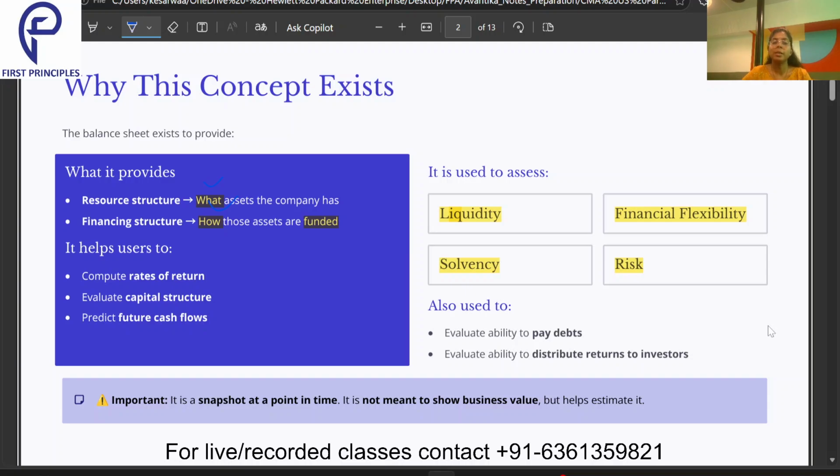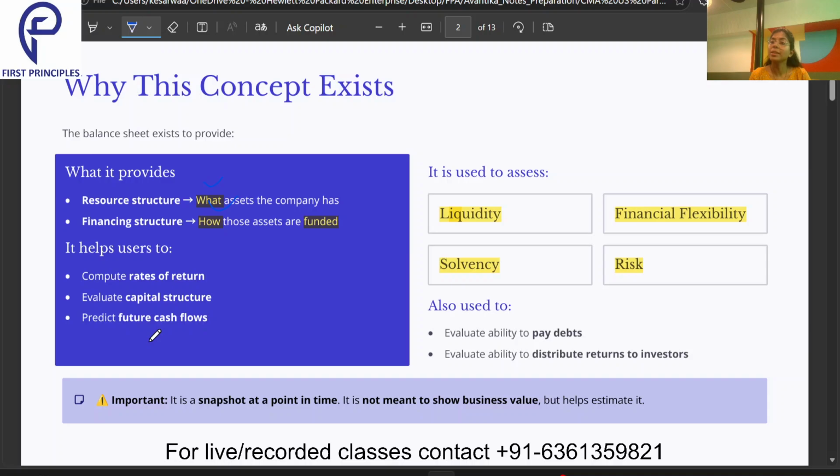And also it helps the user. The balance sheet helps users to compute the rates of return, evaluate the capital structure and predict future cash flows. The rate of return means how much money you have invested and how much money you are able to make from it. Like as we all buy and sell shares. Suppose I am buying a particular share, and from that share I see how much money I am able to make. That is the rate of return.